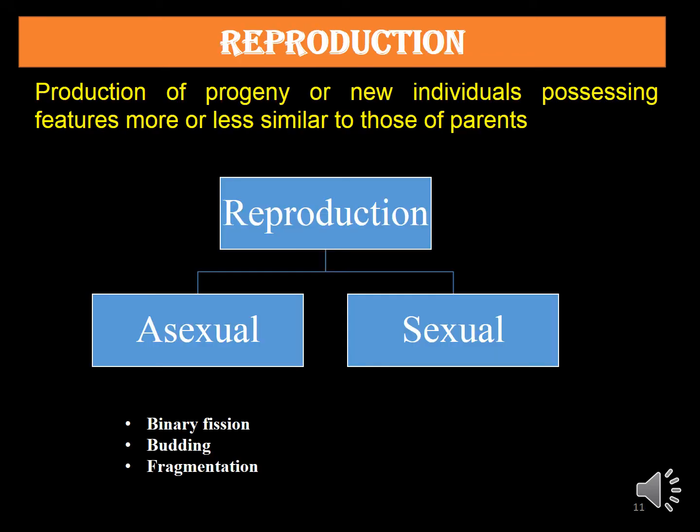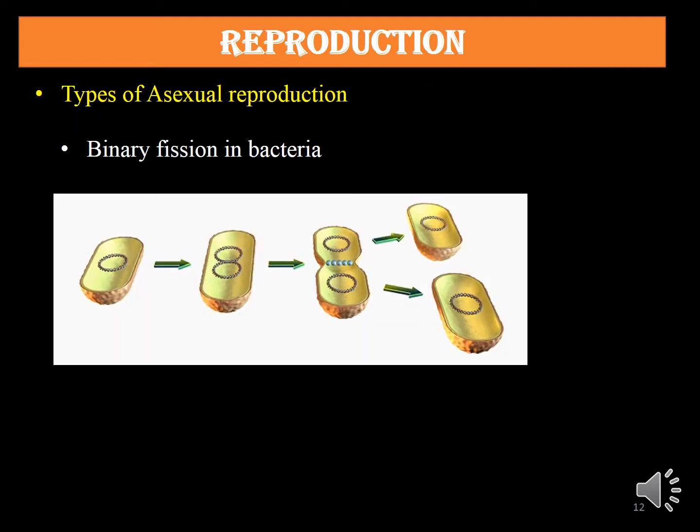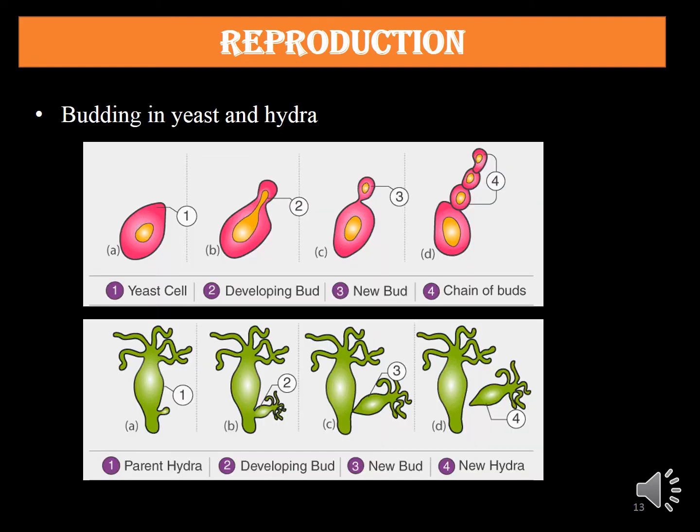Now, the next feature of living organisms is reproduction. Reproduction means production of progeny or individuals which possess features similar to those of the parents. Reproduction is of two types, asexual and sexual. Asexual reproduction is further categorized into binary fission, budding, and fragmentation. Like binary fission in bacteria, we can see the bacterium divides with the help of fission. And second, budding, like in yeast and hydra.